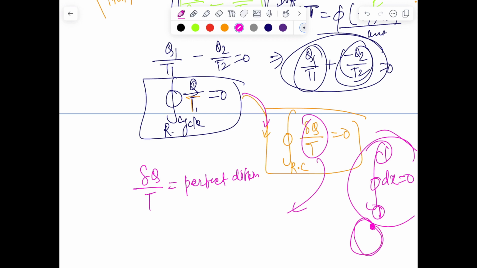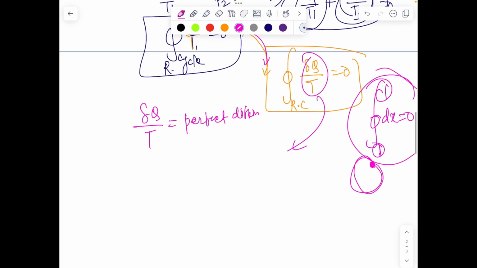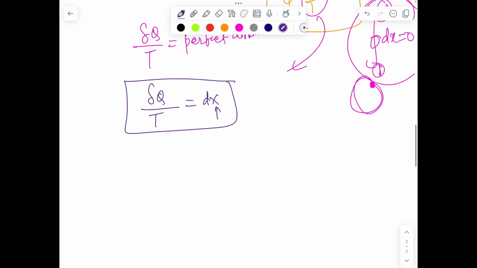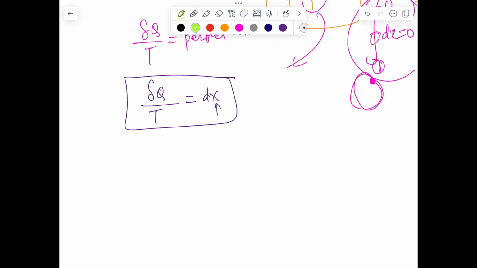Because for the integral of something to be 0, let's say integration of dx to be 0, it must be from 1 to 1. So if you are moving in a cycle from one point and again back to the same point, of course its integral will be 0. So that shows del q by T is a perfect differential. So hence I am tempted to write this as some quantity, let's say dx. Right, now what is dx? What is this quantity x? That we don't know. It is maybe some physical quantity associated with the system, but what I know is it is a perfect differential.